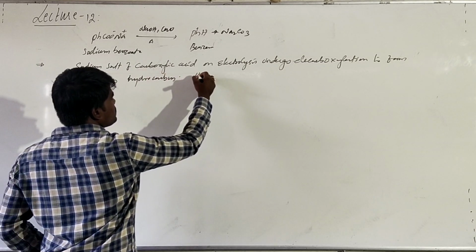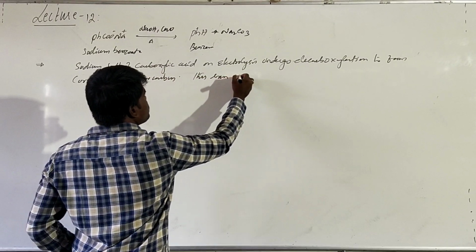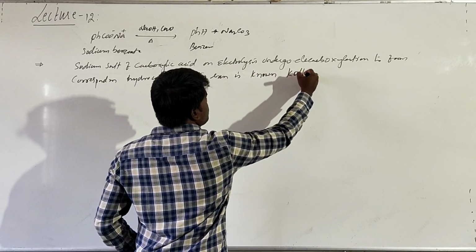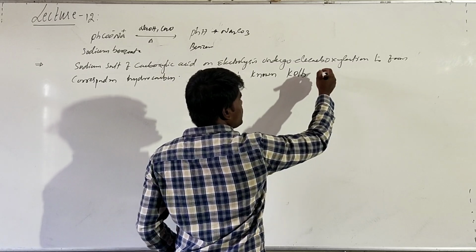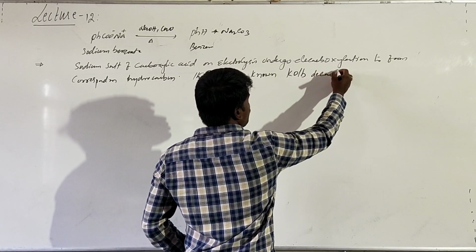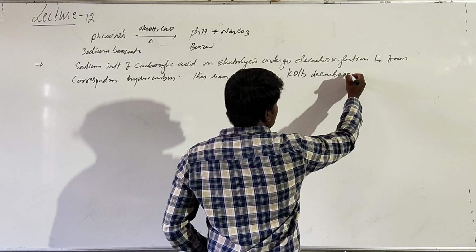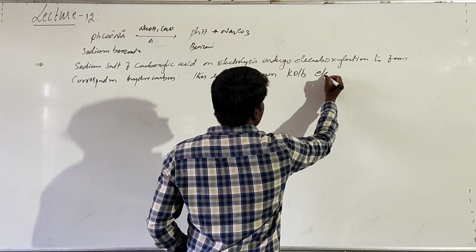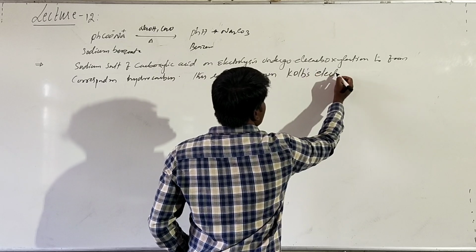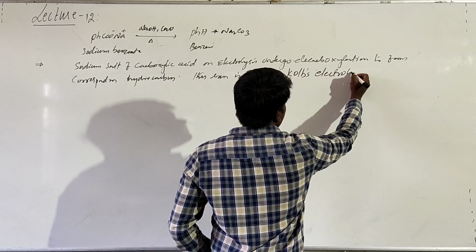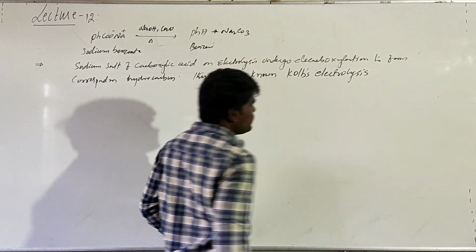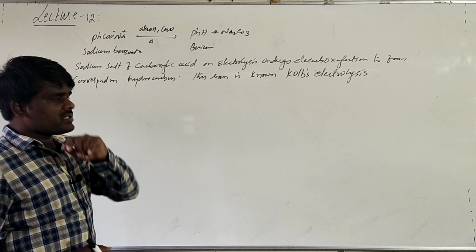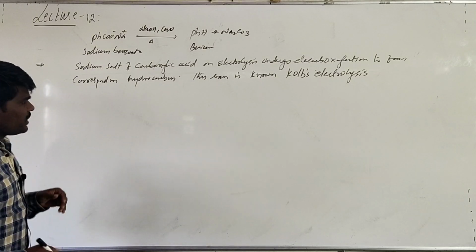This reaction is known as Kolbe's reaction, or Kolbe's decarboxylation, or Kolbe's electrolysis. What is meant by electrolysis? Breaking of the compound by electric current is called electrolysis, which you are going to study in electrochemistry.